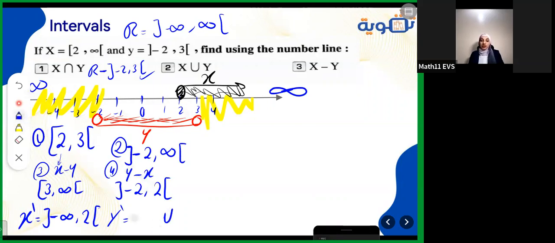So here I'm coming from -infinity till -2. -infinity is always open. -2 here, I will think, is it already out of y? Yes, because it doesn't belong to y. Then it will be closed. Here from 3 to infinity. Infinity is always open. Is 3 out of y? Does it belong to y? Actually, no, it's open in y, so it will be closed. We need it with us. That's how to get the union, the intersection, the difference, and also the complement.